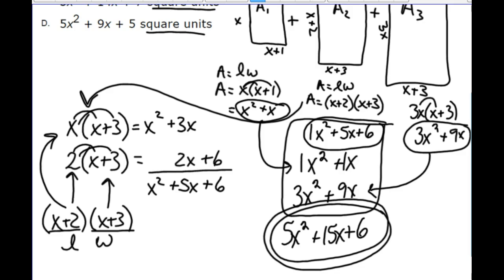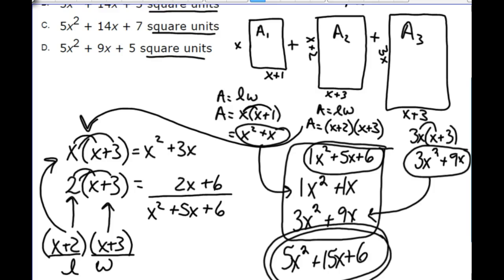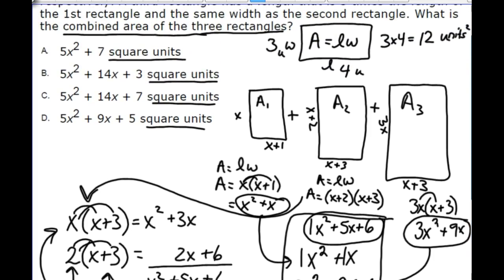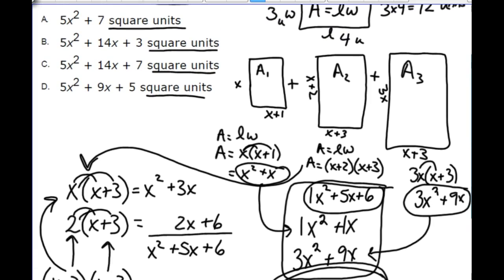You can only combine x squareds with x squareds, x's with x's, and numbers with numbers. So if you keep it all very organized and lined up, you won't leave anything out, and you will see that your answer is not listed there. Because again, Miss Wiles is terrible. Let's change this one. We'll make this one right: 15 and 6. So we'll say our answer is B.